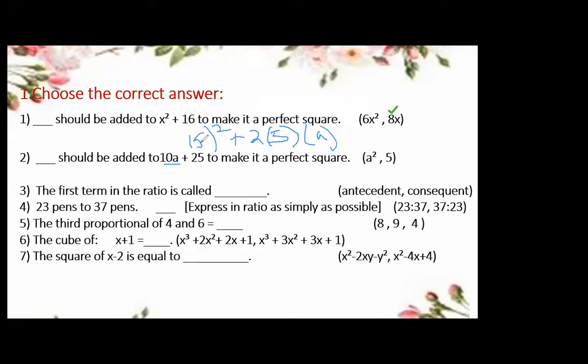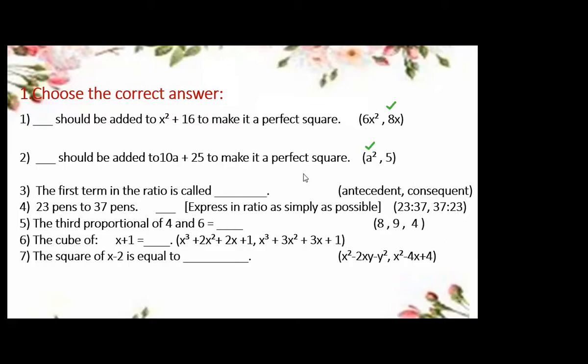That means this is what? x square plus 2xy, and what is missing here? It is y square. y square. And according to your question, what is your y? a. So a square, that means what should be added here? a square. a square. Very good. So here the correct answer is a square. Okay. Now next one.